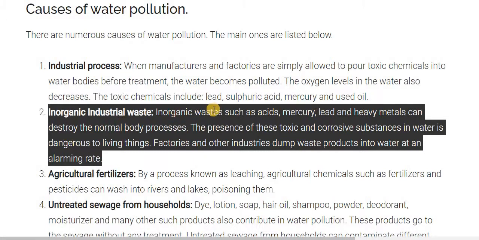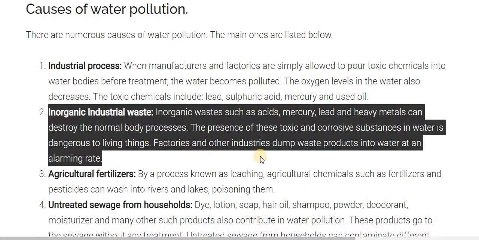Inorganic waste such as acid, mercury, lead, and heavy metals can destroy normal body processes, and it is a corrosive substance as well. So in water it is dangerous to living things, as I told you, it harms the ecosystem of the water.